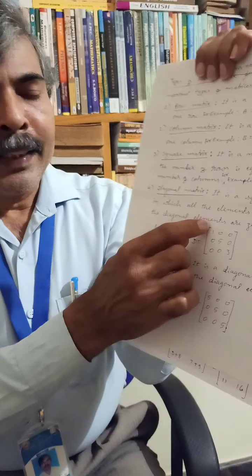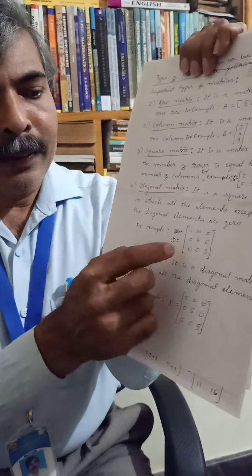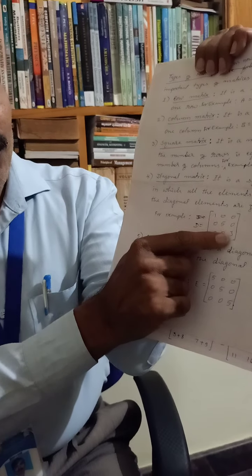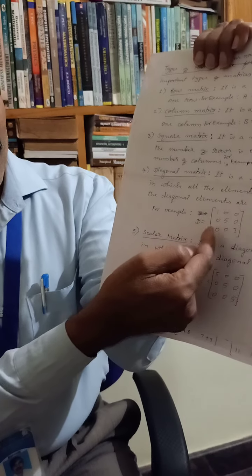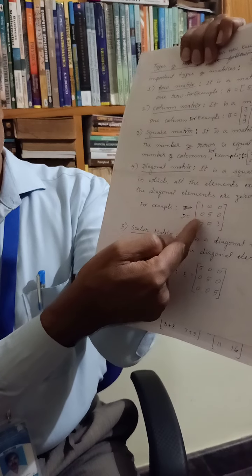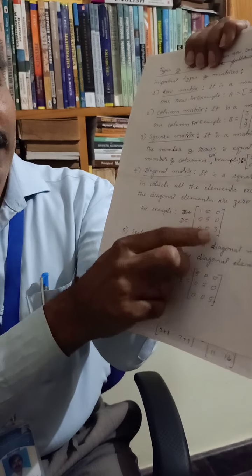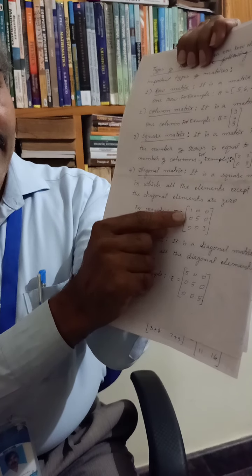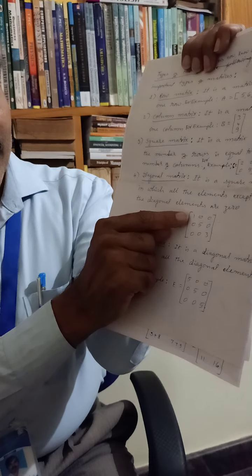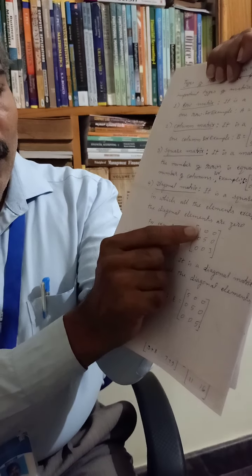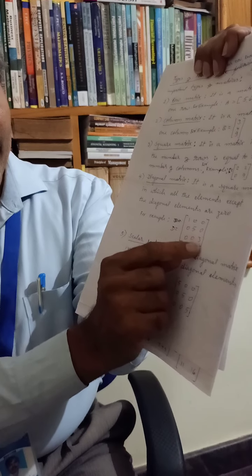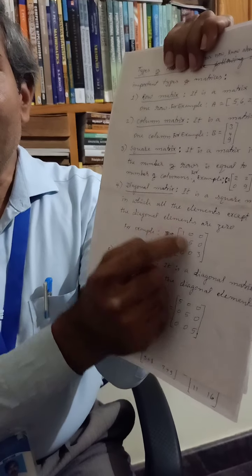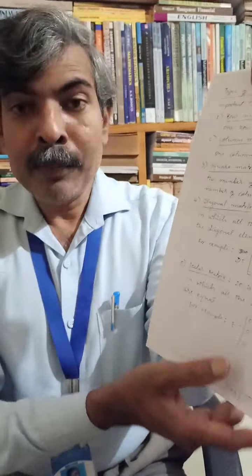So here there are two diagonals. You observe here from 1 to 3 and from this 0 to this 0. There can be two diagonals, but we take into consideration only the diagonal which starts from the left top element to the right bottom element, and that diagonal can be termed the prime diagonal.